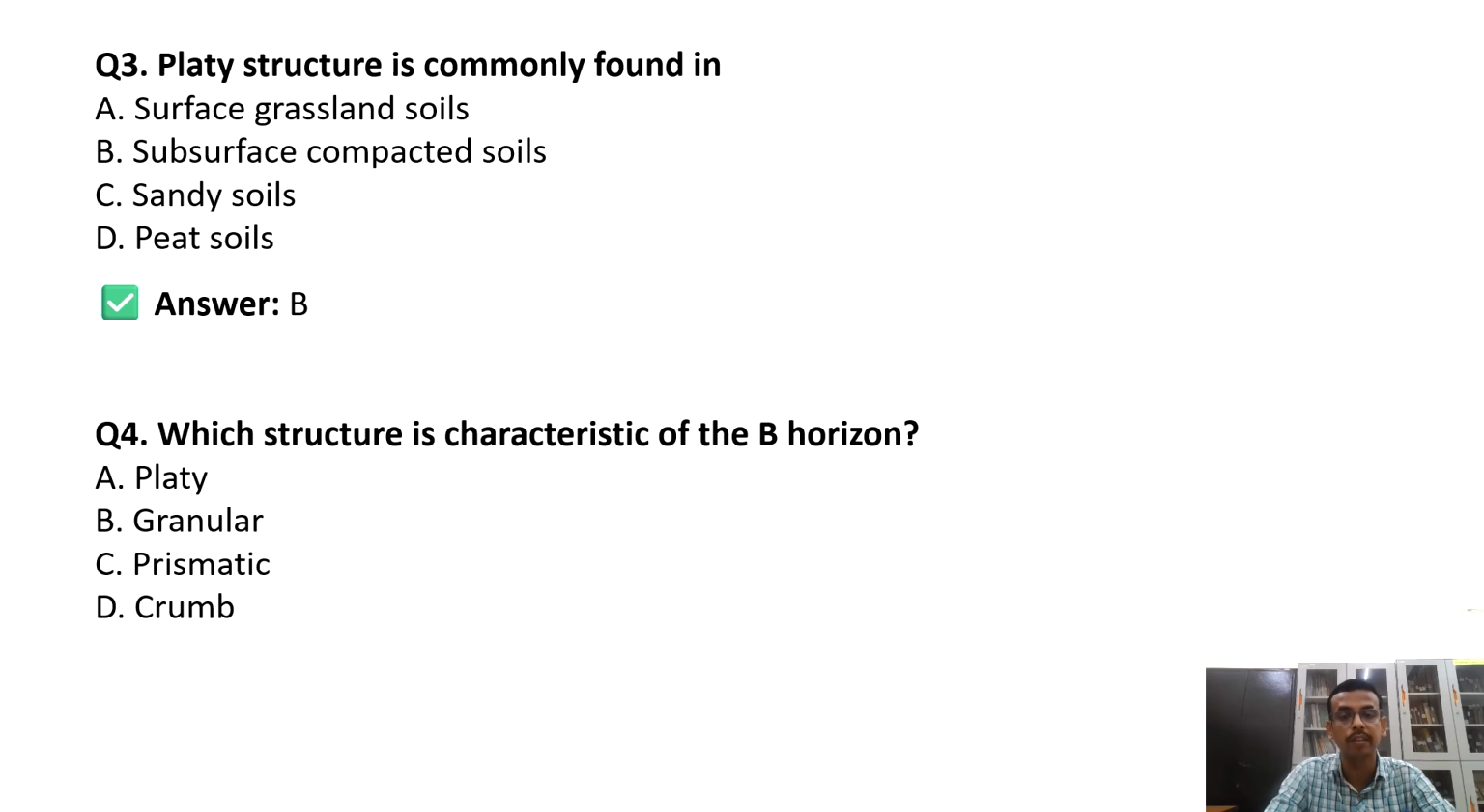Which structure is the characteristic of the B horizon? This is a very important question, and students often get confused. The answer is the prismatic structure, which is the characteristic of the B horizon, the illuvial horizon.